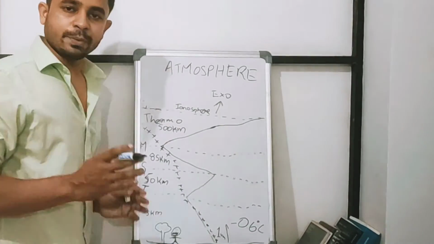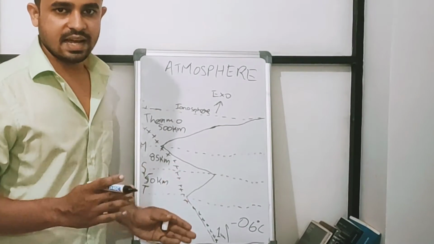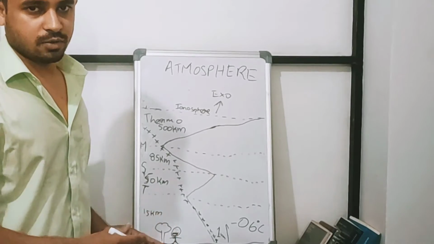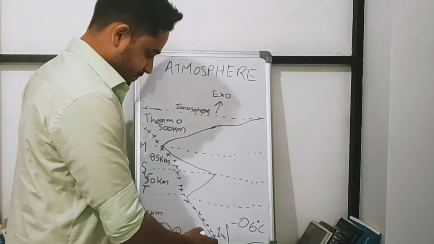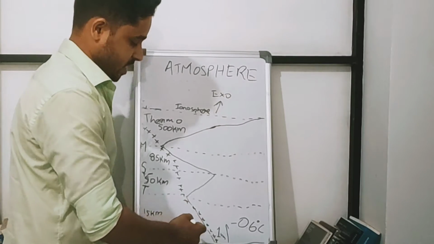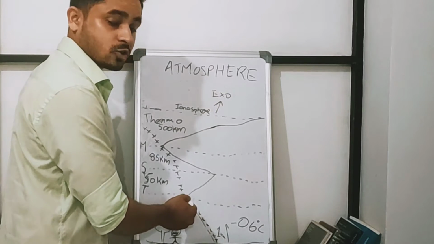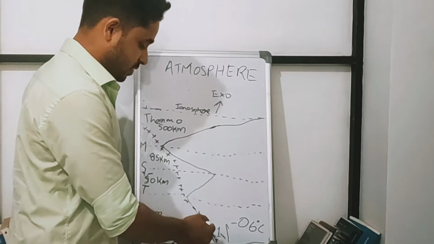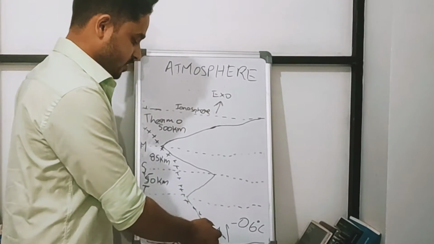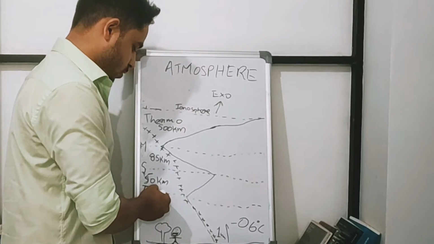Coming to the aspects of temperature change, we have discussed a zigzag line when we consider the temperature aspect of the atmosphere. Now, up to the 15 kilometers of the troposphere, the temperature decreases gradually till the tropopause.